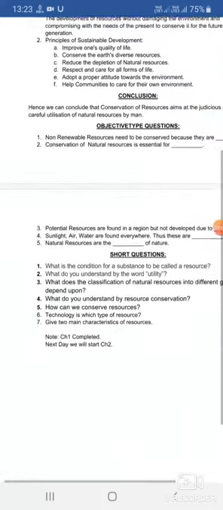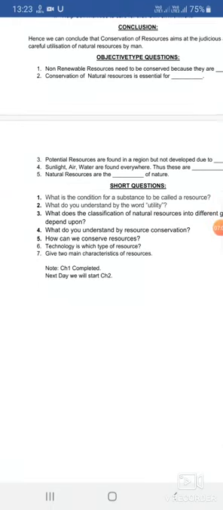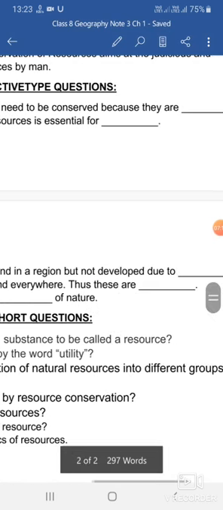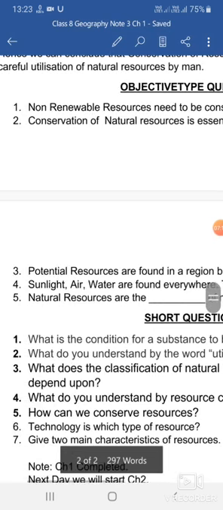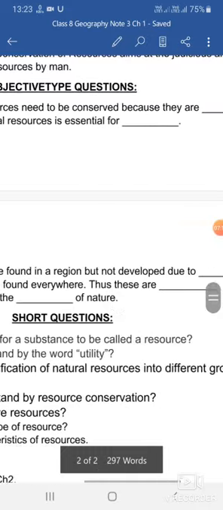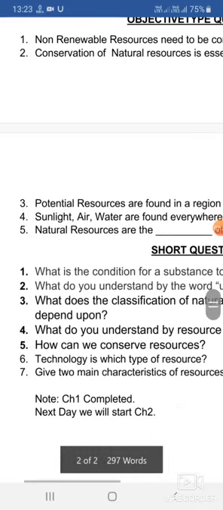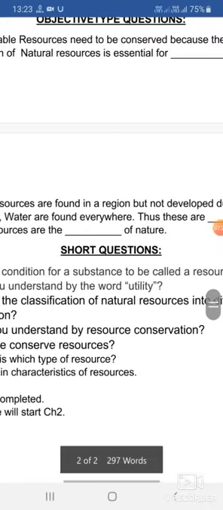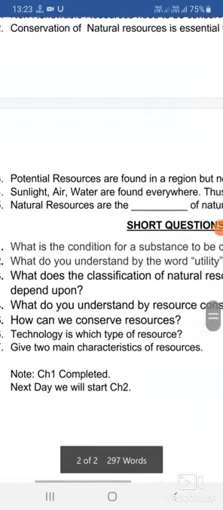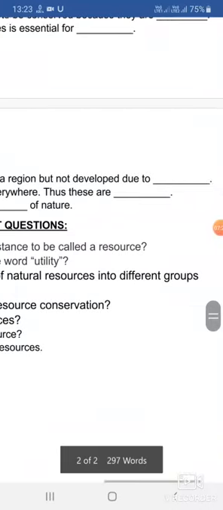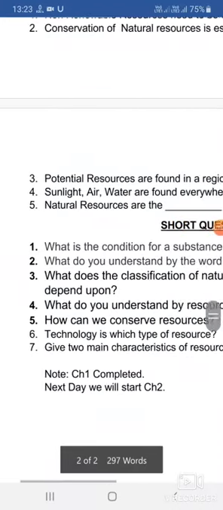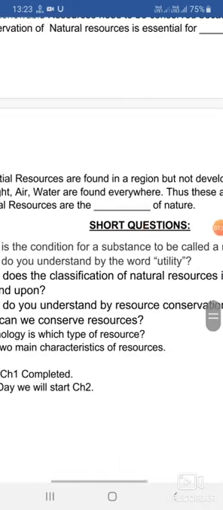Now I have already given some questions, objective as well as short questions. I'm just reading out: non-renewable resources need to be conserved because they are dash. Conservation of natural resources is essential for dash. Potential resources are found in a region but not developed due to dash. Sunlight, air, water are found everywhere. Thus, these are what type of resources? Lastly, natural resources are dash of nature.